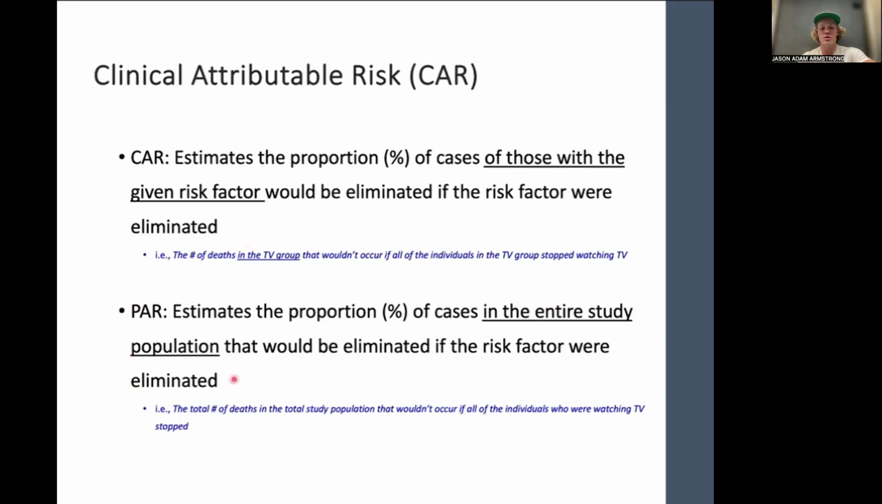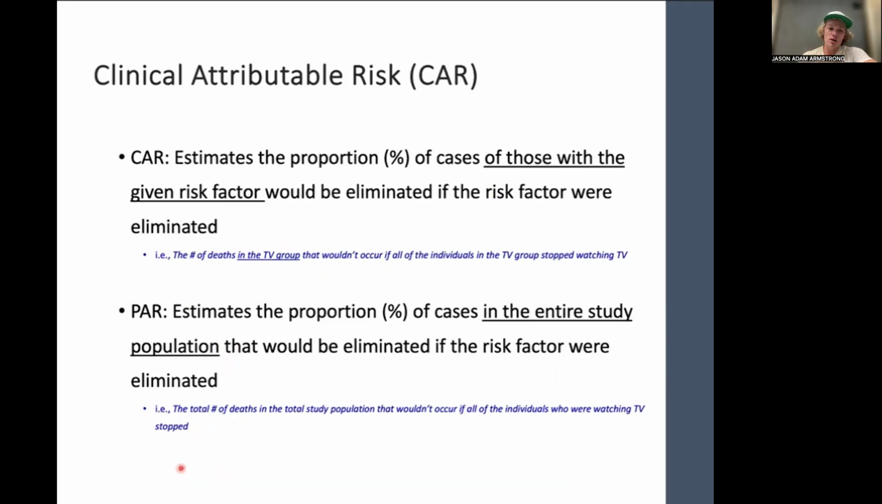So they look at population attributable risk. What's really common, especially in drug studies, is clinical attributable risk. So this estimates the proportion of the cases of those with the risk factor that would be eliminated if the risk factor were eliminated. So the number of deaths in the TV watching group that would not occur if all the individuals in the TV group stopped, right? Because individuals who are watching TV, they still are going to die, right? It's just how many of those deaths could be removed, or delayed rather, if all of these individuals stopped watching TV.